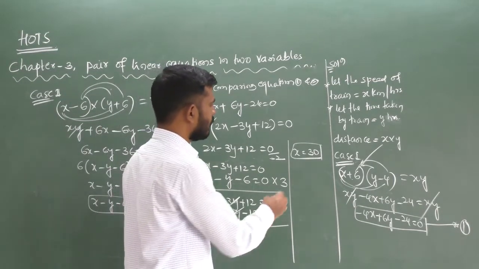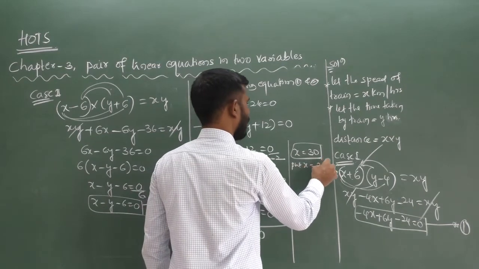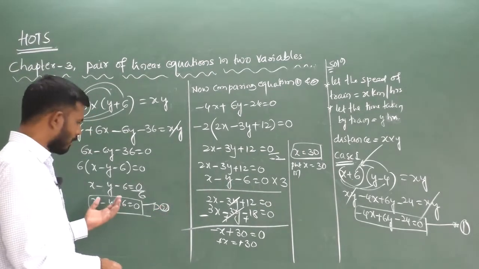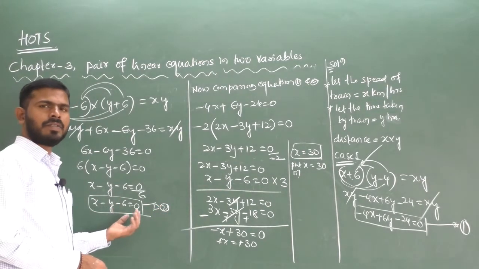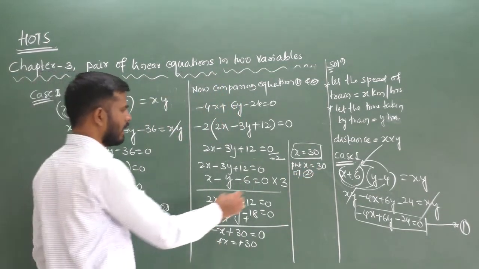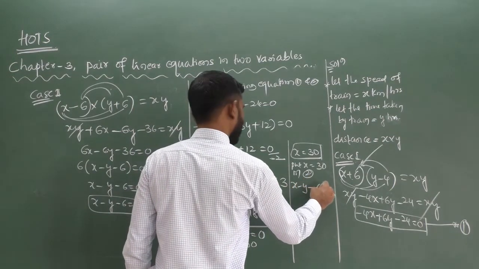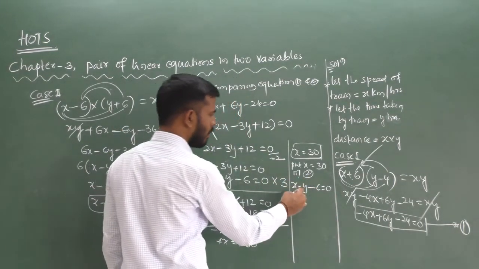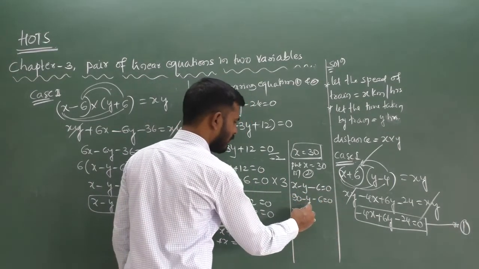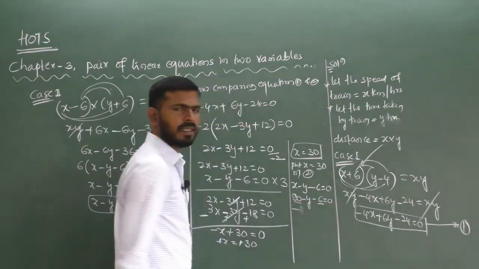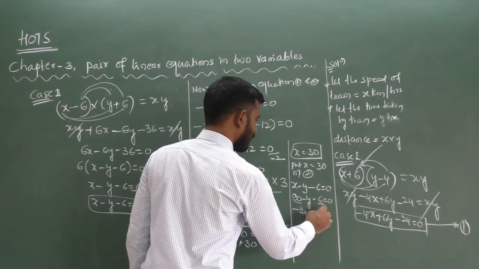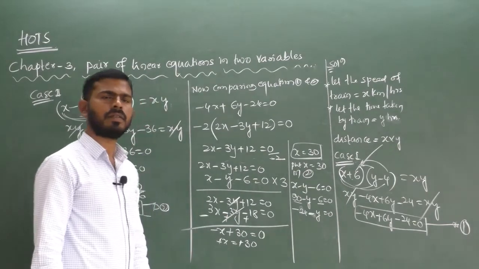Now you have to substitute x equal to 30 in equation number 2 or 1. Better to select equation number 2 because it is easy to solve. The second equation is x minus y minus 6 equal to 0. x is 30, so 30 minus y minus 6 equal to 0. 30 minus 6 is 24, so minus y plus 24 equal to 0.